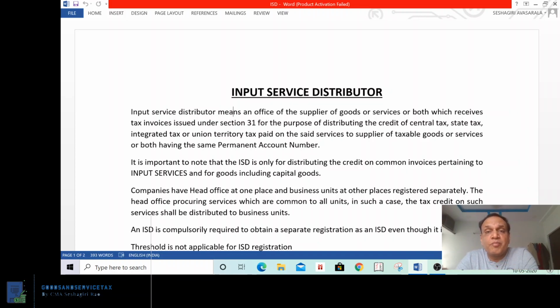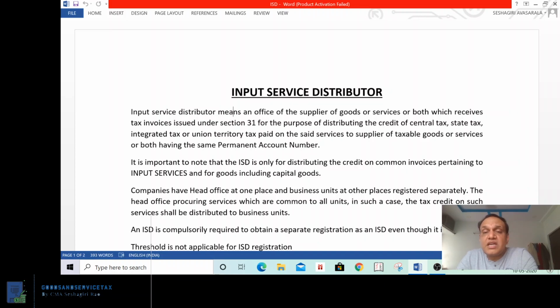Not only the Mumbai unit, it can be used by the Telangana unit, Andhra Pradesh unit, Chennai unit, Karnataka unit, Delhi unit, Mumbai. All these units, the credit can be used. But the bill is given by the Hindu paper to Reliance Finance Limited located in Mumbai.